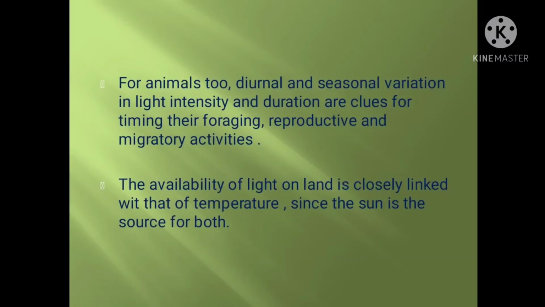So sunlight plays an important role. The availability of light on land is closely linked with that of temperature, since the sun is the source for both. So this is about light.